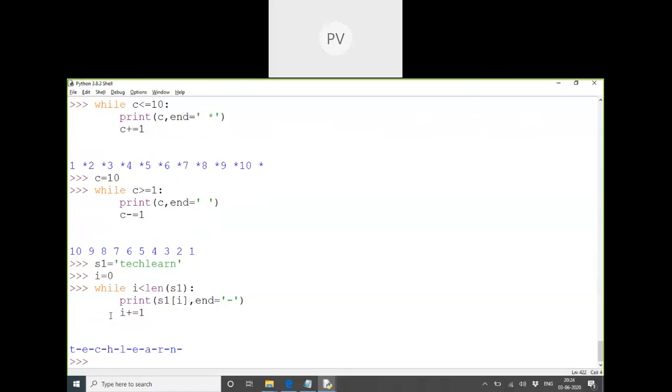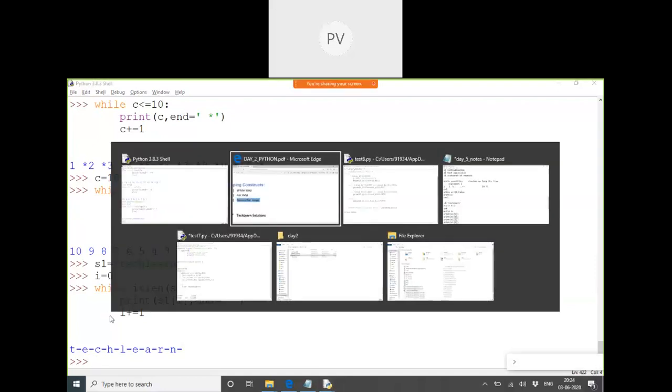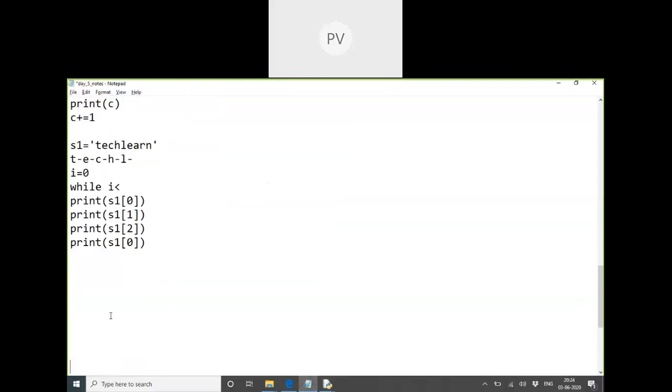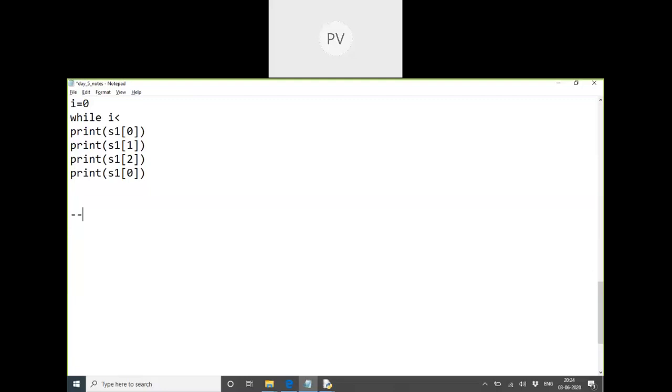Okay, is that clear or any confusion? So while loop is not a confusion. While is a very simple concept. Now I'll teach a new loop which is there in Python. While loop is easy. There's one more loop called the for in loop. Now to print each character present in a string or a list or any complex structure or a tuple etc.